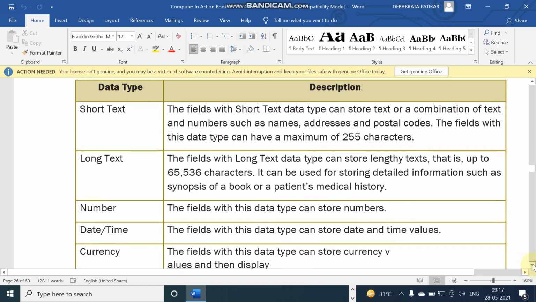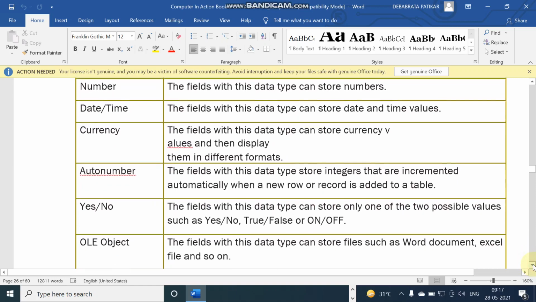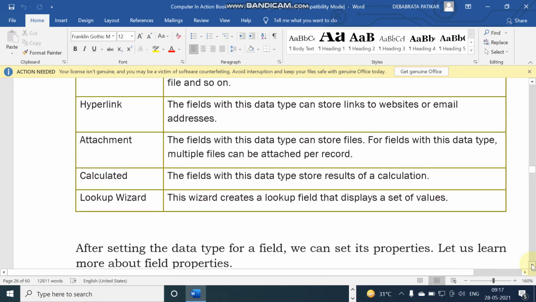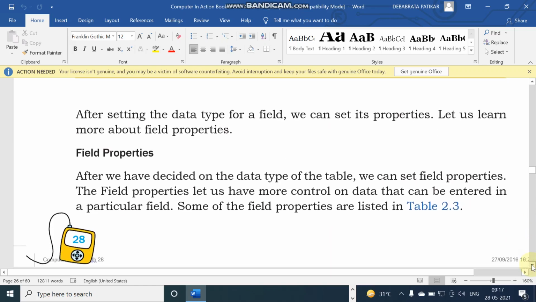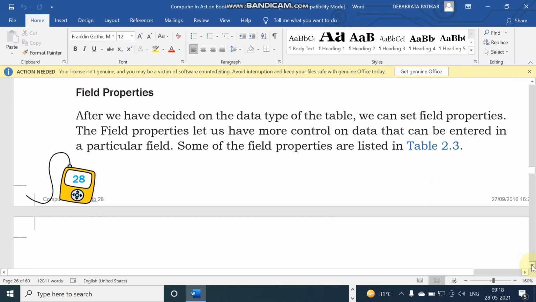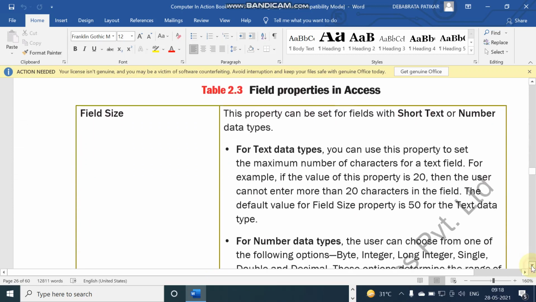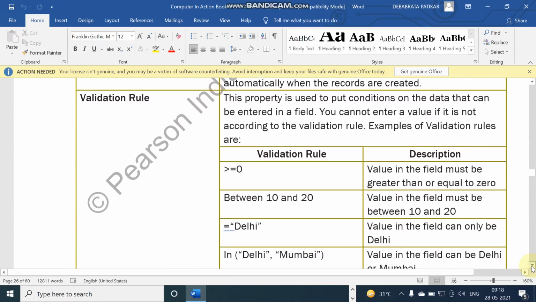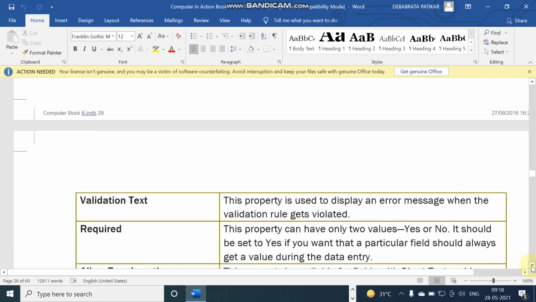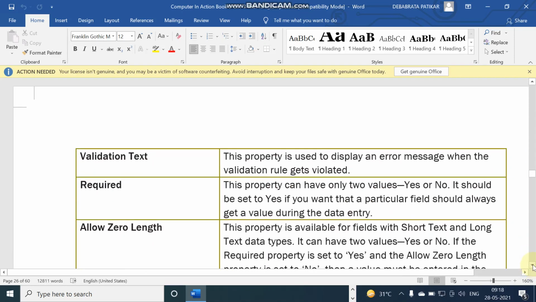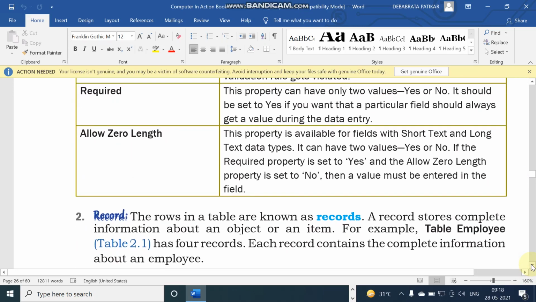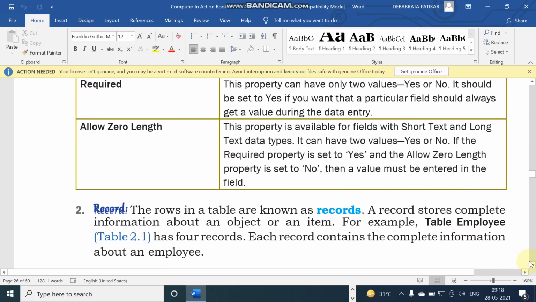These are short text, long text, number, date and time, currency, auto number, yes or no, OLE object, hyperlink, attachment, calculated, lookup wizard, etc. And for every field, there are field properties like field size, format, decimal places, caption, default value, validation rule, etc. Other field properties are validation text, required, allow zero length, etc. So these are all called field properties.